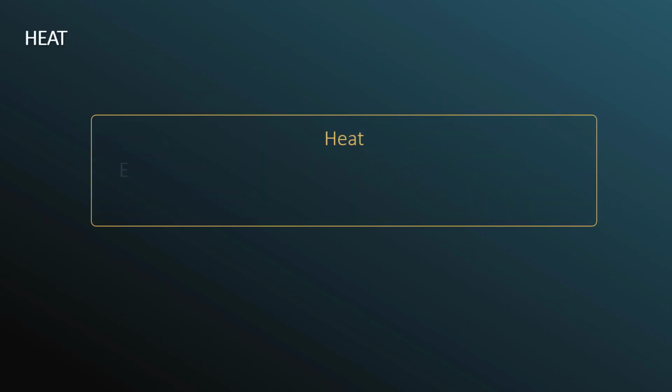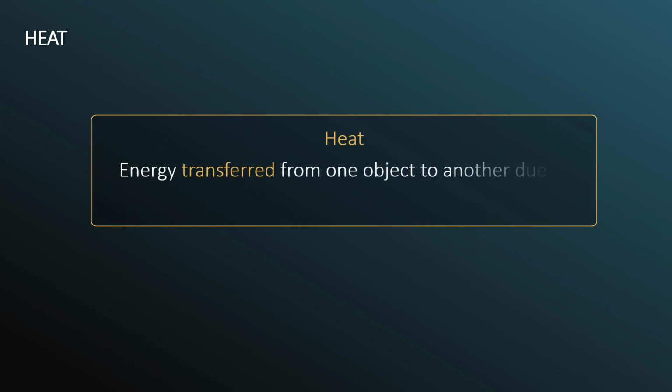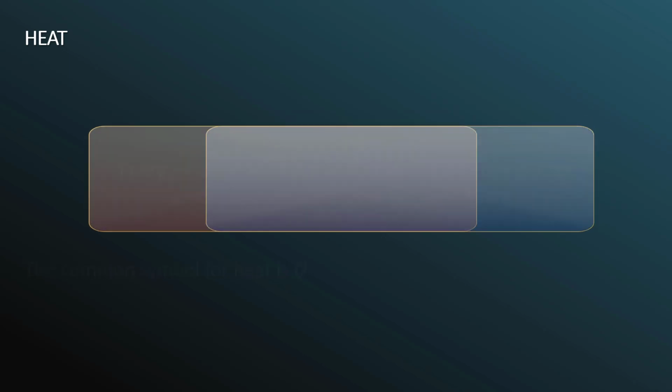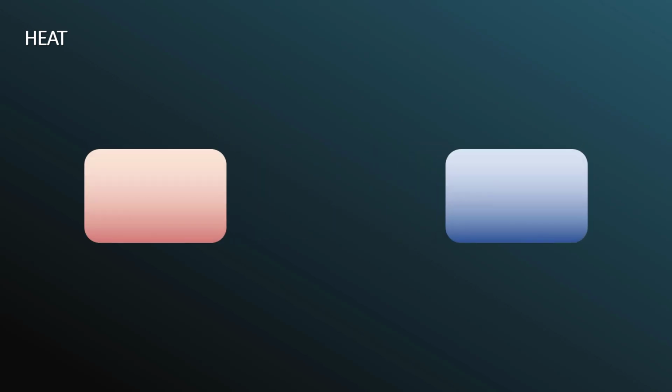Heat. Heat is energy transferred from one object to another due to a temperature difference between them. Importantly, matter does not contain heat, it contains energy. Heat, just like work, is just energy in transfer. The common symbol for heat is capital Q. Energy in the form of heat never flows spontaneously from a lower temperature substance to a higher temperature substance. Energy is always spontaneously transferred, at least in the form of heat, from hot to cold.